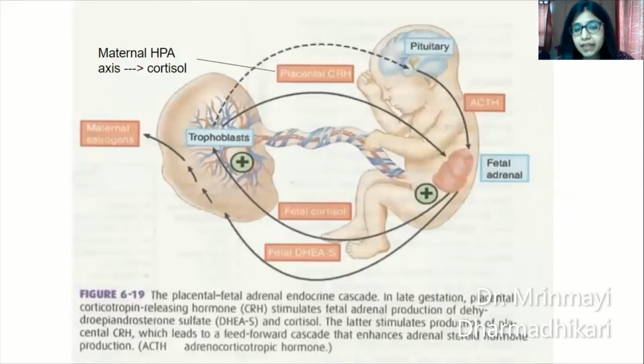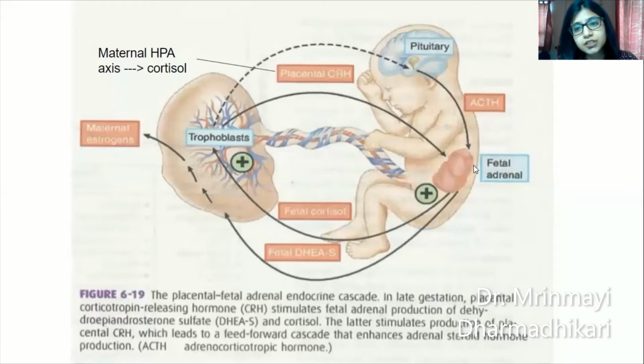In case of preterm labor, all of you must be well acquainted with this image. Okay, it is the placental fetal adrenal endocrine cascade. It is the basis of labor in preterm as well as term patients. So what exactly happens in this cascade? Let's take a look. So there is activation of the maternal hypothalamo-pituitary adrenal axis, giving rise to secretion of maternal cortisol. Maternal cortisol causes stimulation of the placental trophoblast secreting placental CRH, which is corticotropin releasing hormone.